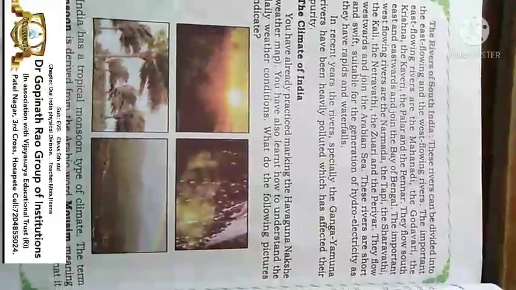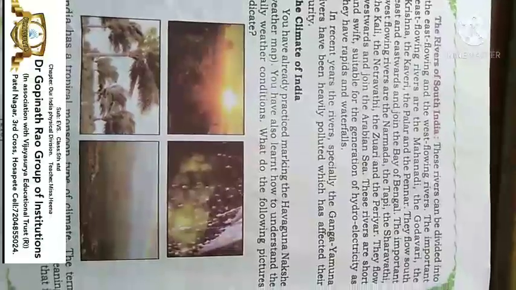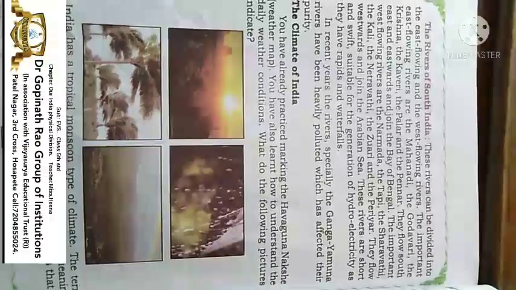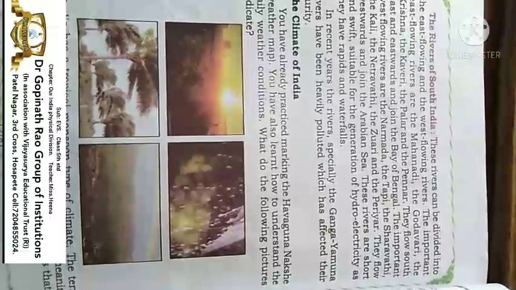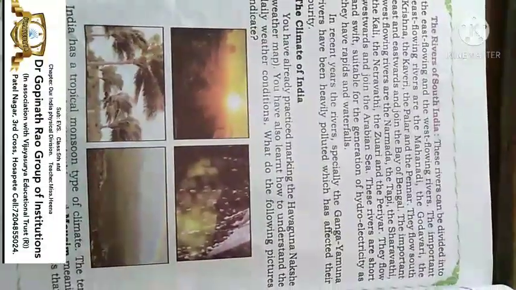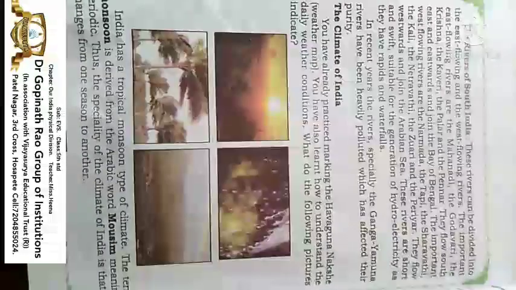Okay, the rivers of South India. In South India, we can see the east flowing and west flowing rivers, that is Mahanadi, Godavari, Krishna, Kaveri. These are the rivers that flow in South India. In recent years, especially the Ganga and Yamuna rivers have become heavily polluted, which has affected their purity. Yes, they are heavily polluted because people are throwing many kinds of waste into the rivers, and that has led to the river water being polluted.